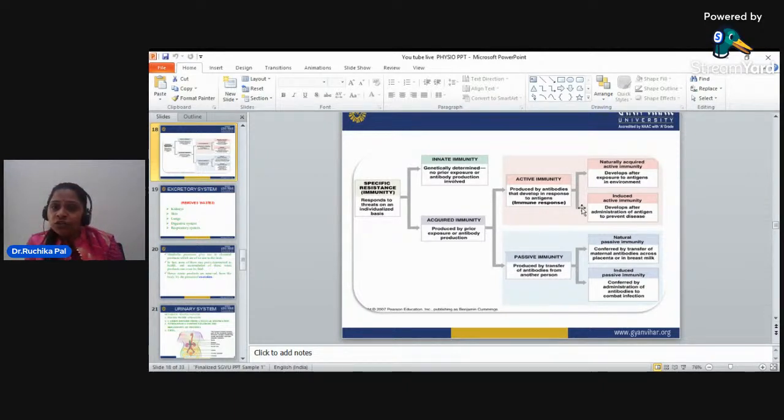Now, active immunity is also in two parts. It is the naturally acquired active immunity, which develops after exposure to antigens in the environment, and induced active immunity, which develops after administration of an antigen to prevent diseases.